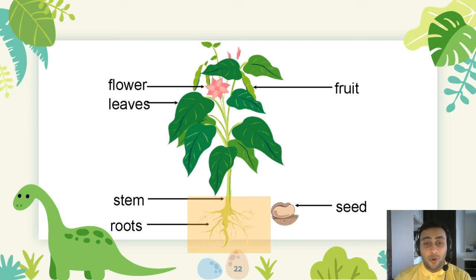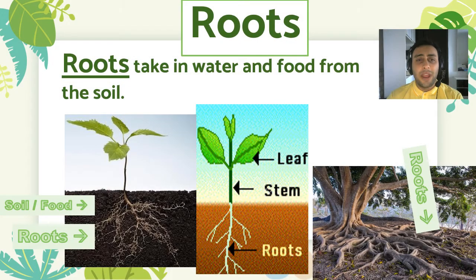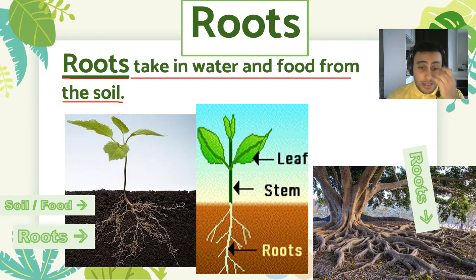So we have roots, stem, leaves, flower, fruit, seed. Now let's get to each one of them. First we have roots. Roots take in water and food from the soil. You see, they take it all and bring it to the plant. It's just like a hand. So that is roots. It's in the soil, okay? Sometimes it comes out of the soil like this one.